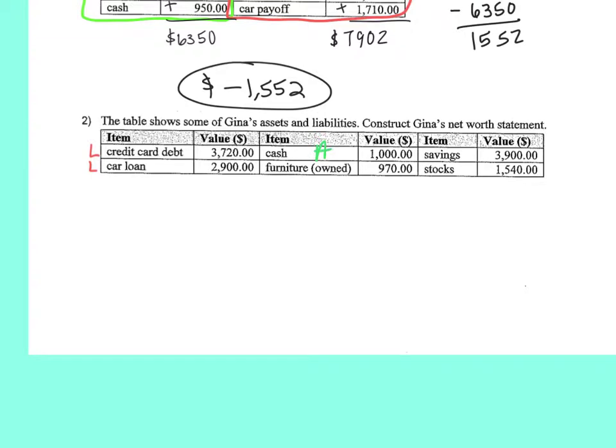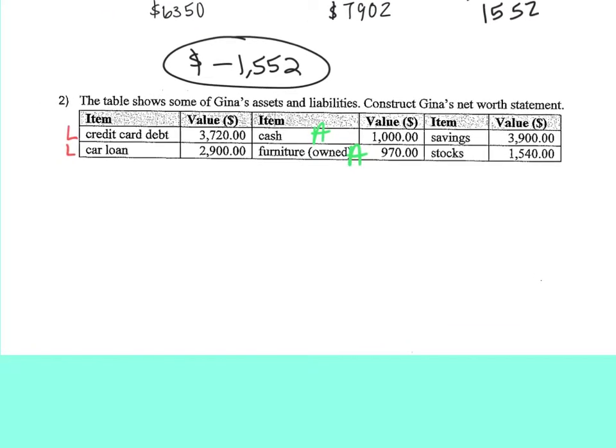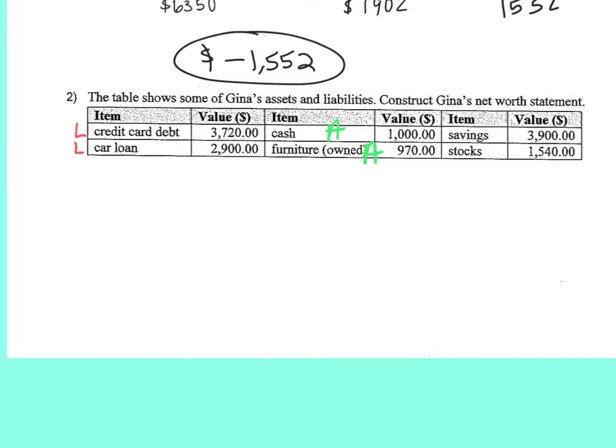Furniture that is owned. Asset. What about savings? Saving? That's an asset. That means you have money saved in the bank. It's yours. You got it. What about stocks? So like the stock market, you can pay money into your stocks, and a lot of times you get money back from that. So that would be an asset. It's technically money that you have.